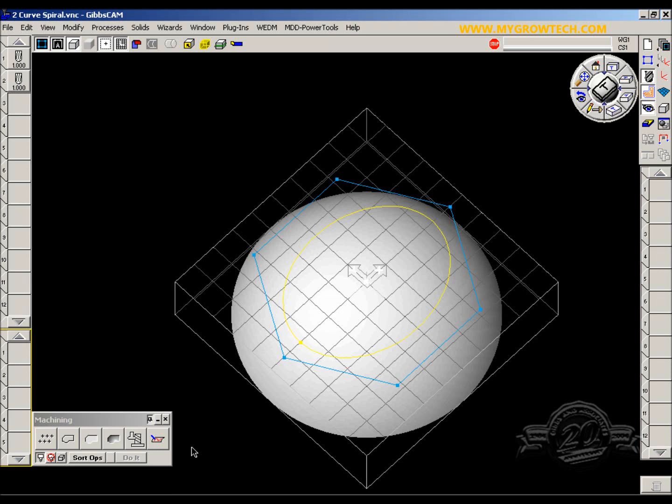This video is to demonstrate a two-curve spiral in Solid Surfacer. We have already created a solid and two curves. Let's get started.